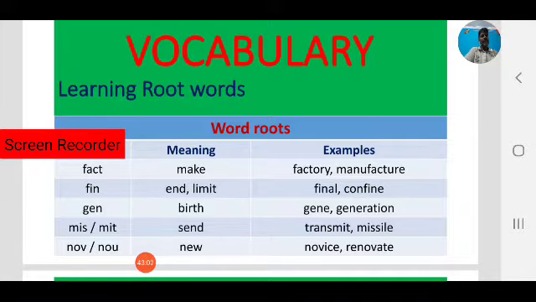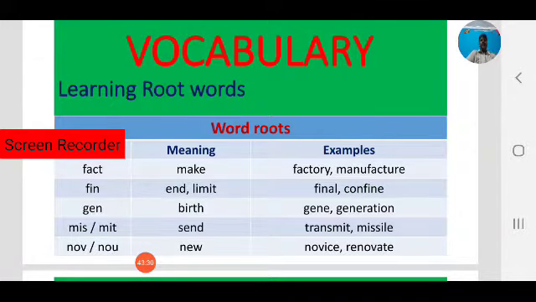So always keep in mind the root word for these two words: fact, that means making things. Next, fin, that is another Latin root which means end or limit. Final, limit, confine, confinement area.